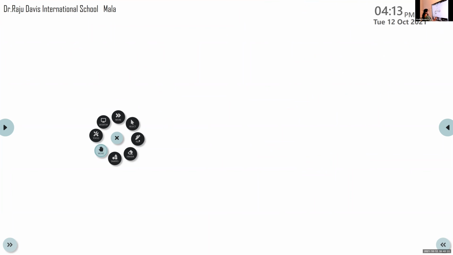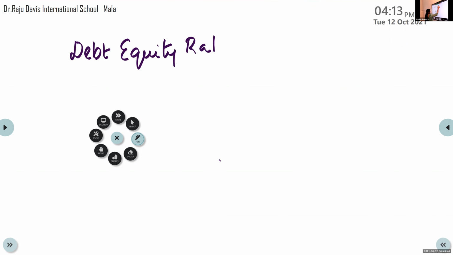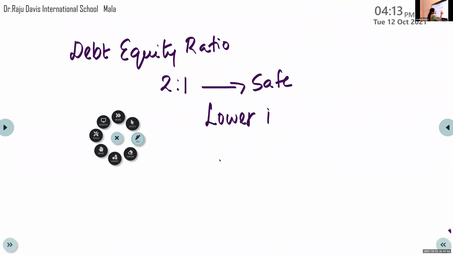Okay, so now we are discussing solvency ratio. The first one, debt equity ratio. If the ratio is 2:1, it is considered safe for the business, safe for the company. Lower is better. That is the policy. Higher the ratio, highly risky for the firm.